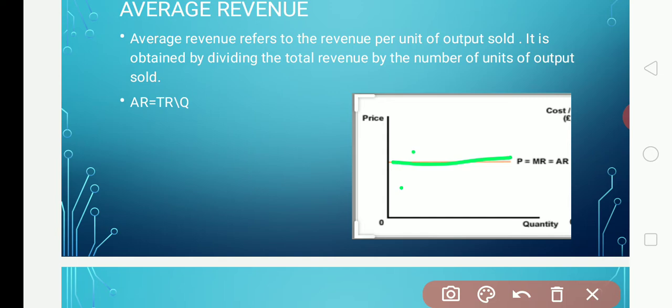It's not 10, 20, 30, 40 like that. It is the same. For example, if the price is 10 rupees, it remains 10 rupees, okay. The average revenue line and the price line will have a horizontal shape, okay.